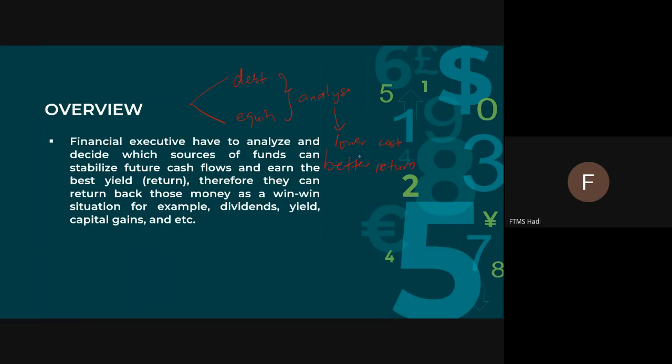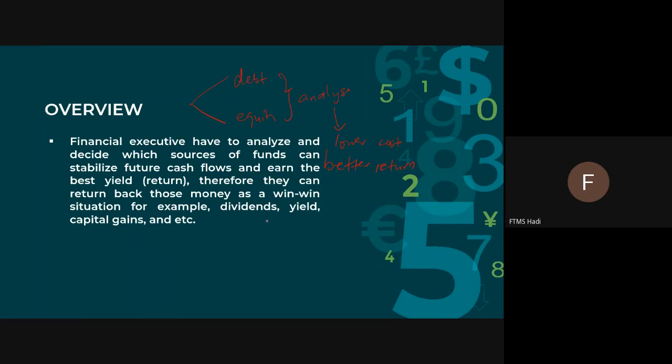If the lower cost and better return can satisfy the company, yes, they can take that. Of course, a company does not want financing that gives higher cost and lower return. So they can return those monies as a win-win situation, for example, dividends, yield, capital gains, and so on.